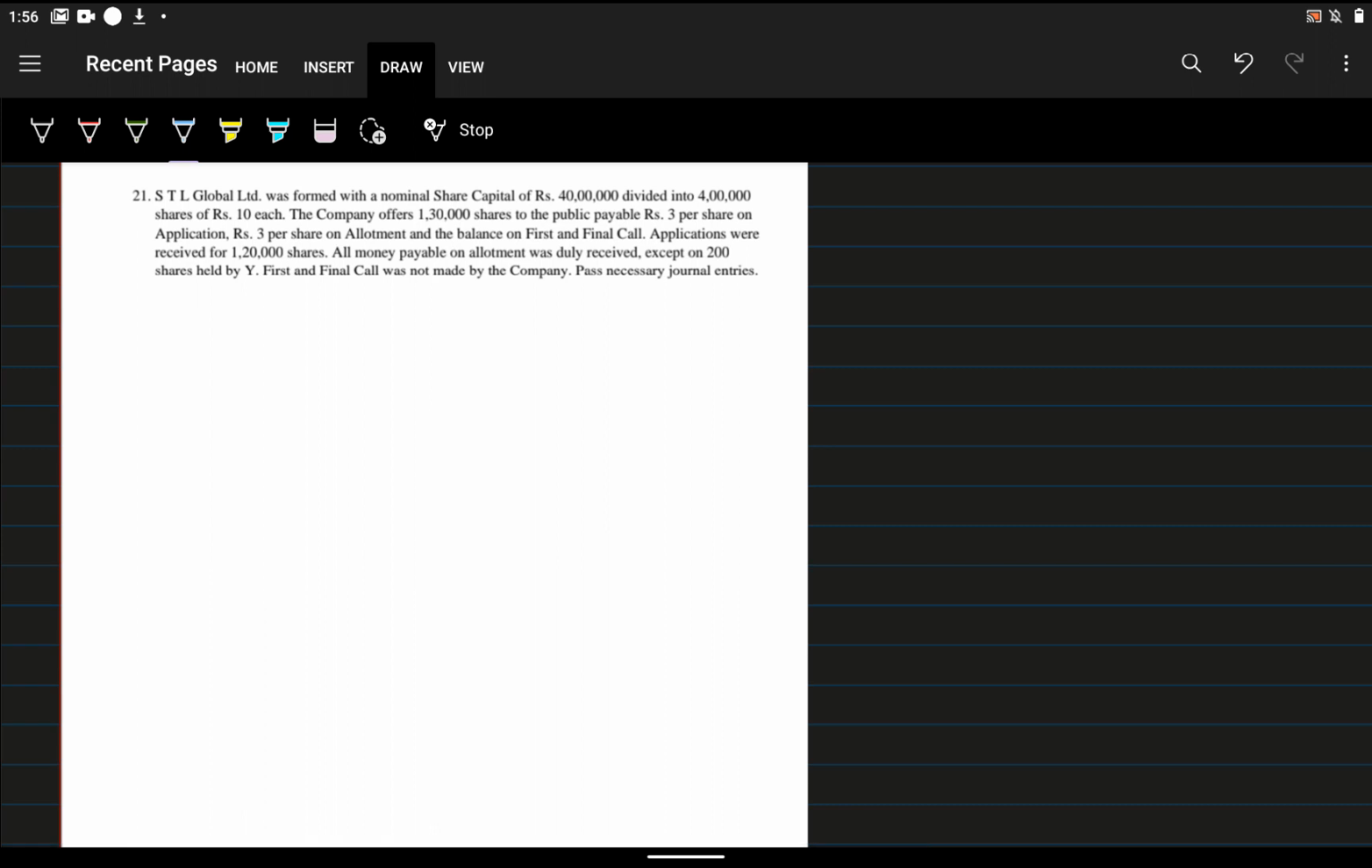Still I am going to explain. STL Global Limited was formed with a nominal share capital of rupees 40 lakh, divided into 4 lakh shares of rupees 10 each. The company offers 1,30,000 shares to the public, at rupees 3 per share on application, rupees 3 per share on allotment, and balance on first and final call.